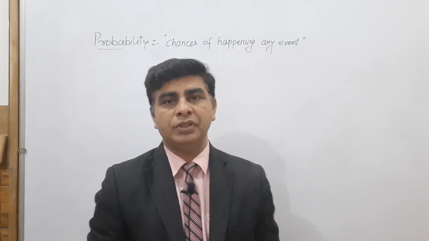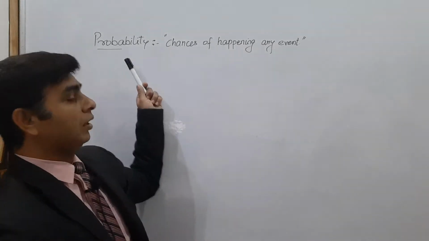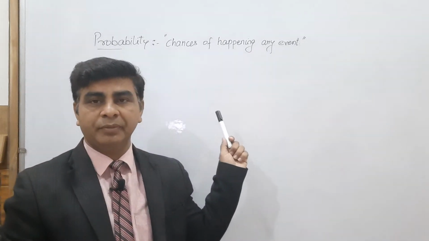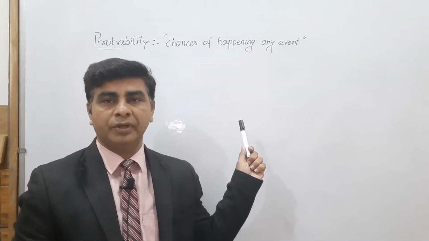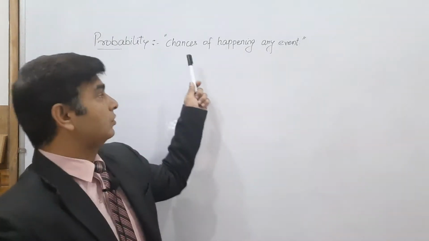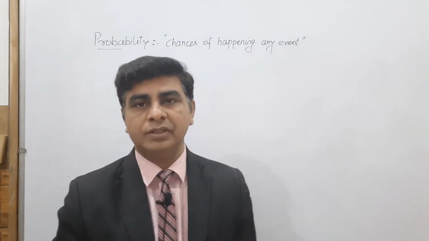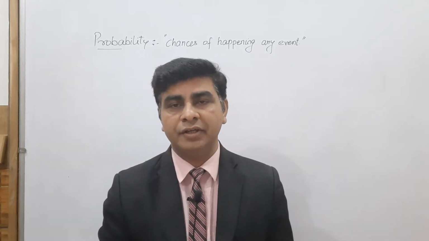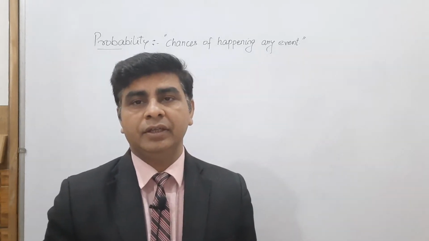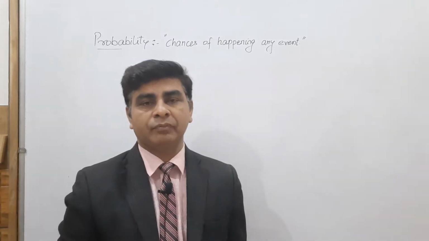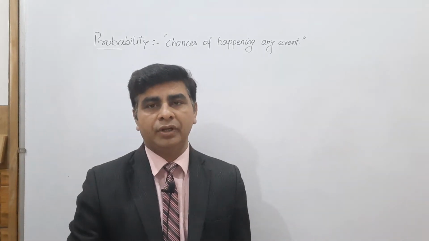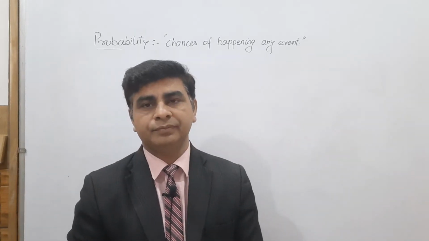Probability means the chances. Probability means chances or the possibility. Chances for what? Chances of happening of any event. So probability is the chances or the uncertainty of the happening of any event. किसी भी इवेंट का होने या ना होने के चांसेस को हम बोलते हैं प्रोबेबिलिटी.